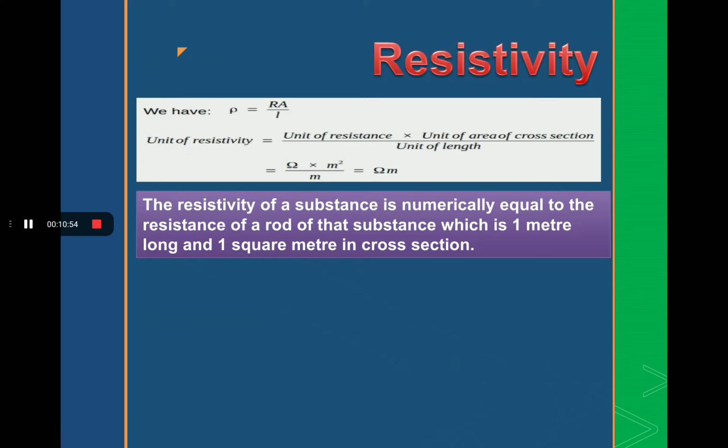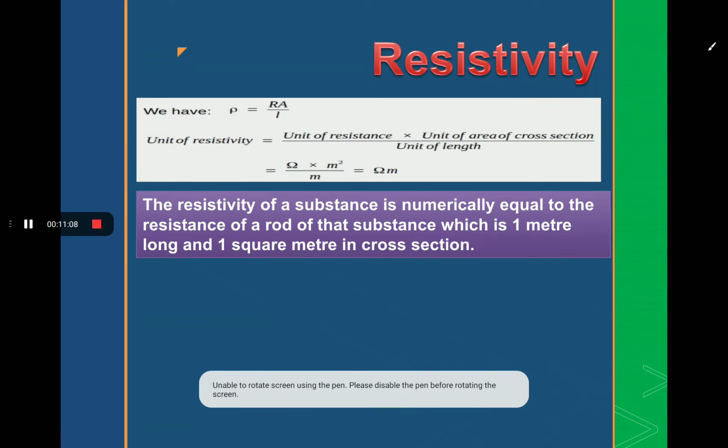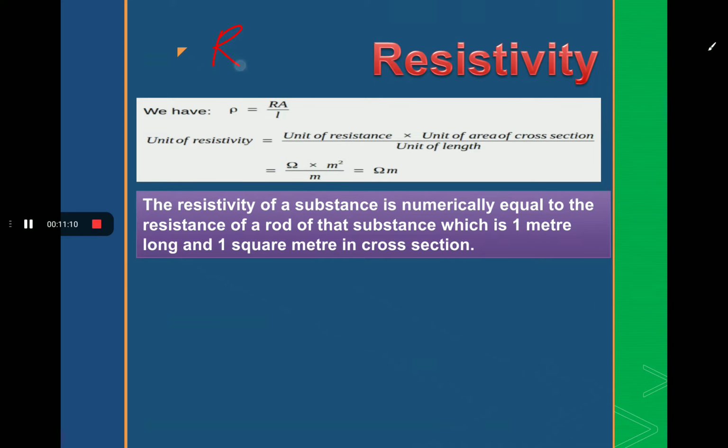So this is resistivity. In the last slide, we studied that the formula for resistance is R is equal to rho L by A.